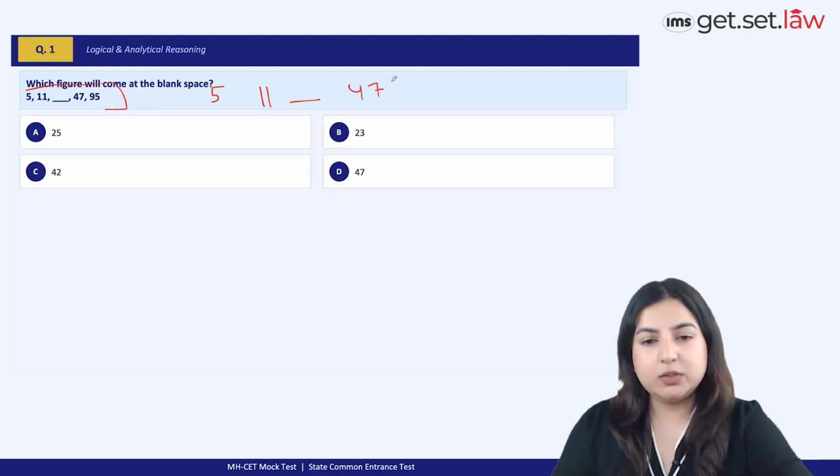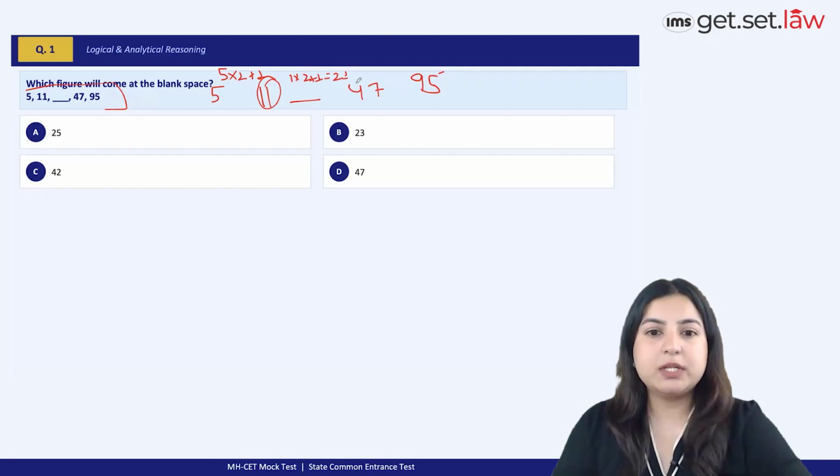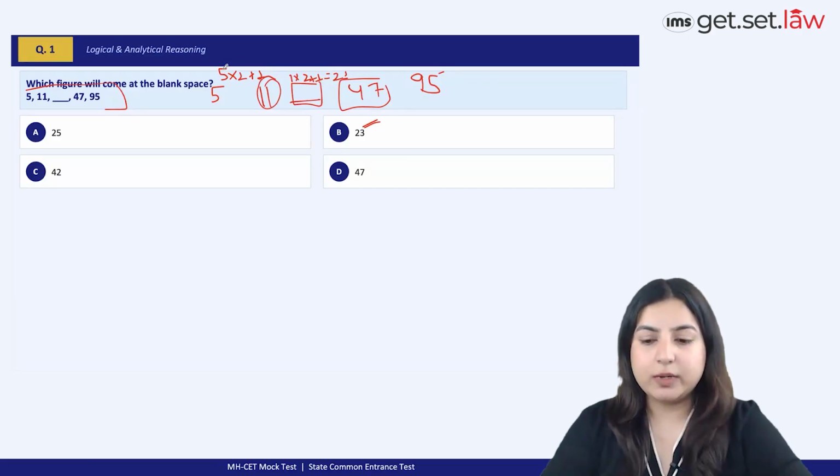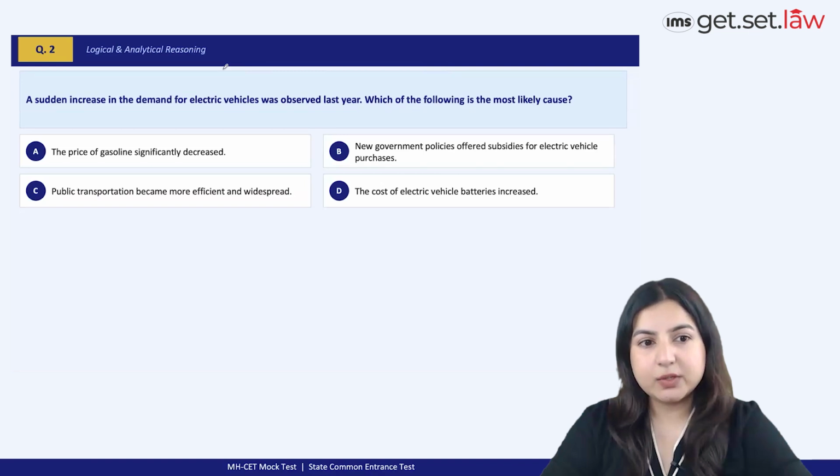Now, if you actually notice a pattern here between two numbers, you'll understand that 5 into 2 plus 1 will give you 11. And similarly, 11 into 2 plus 1 will give you a 23. And similarly, a 23 into 2 plus 1 is going to give you a 47, and so on and so forth. So the correct term to come here would again be 23. I've already told you the solution, and it's not a very difficult question to solve. Take a look at the next question.